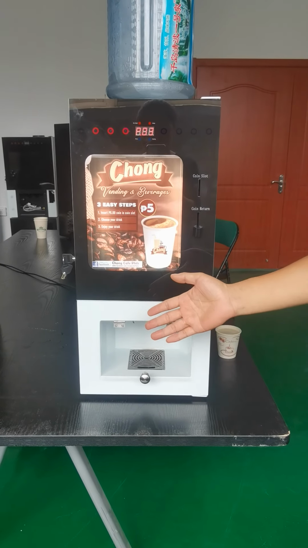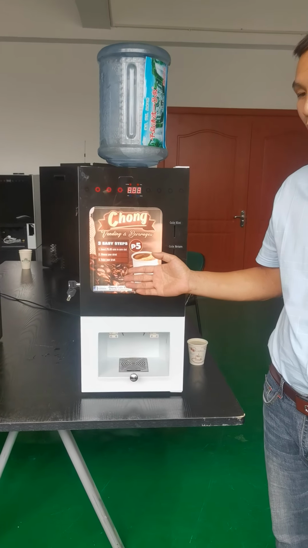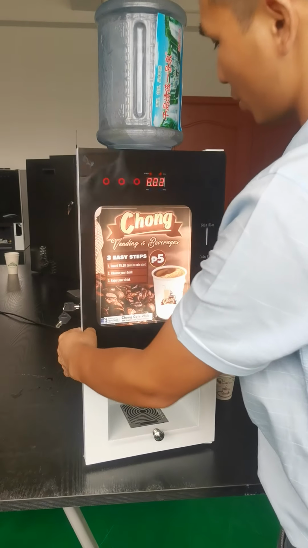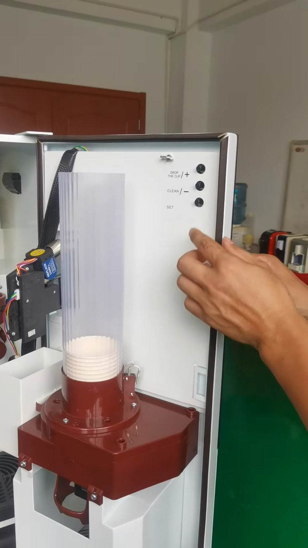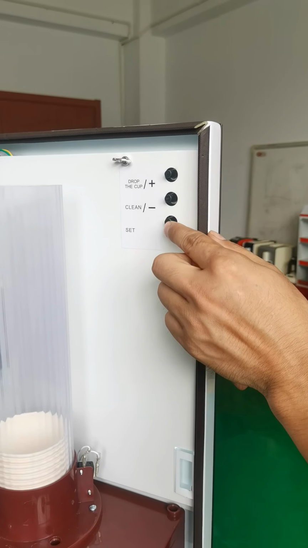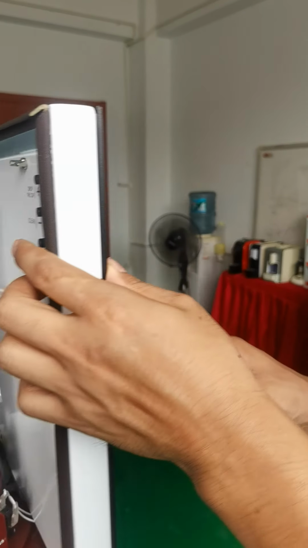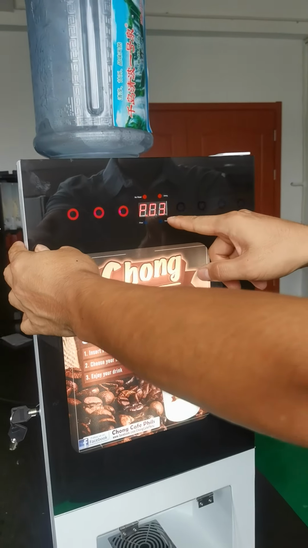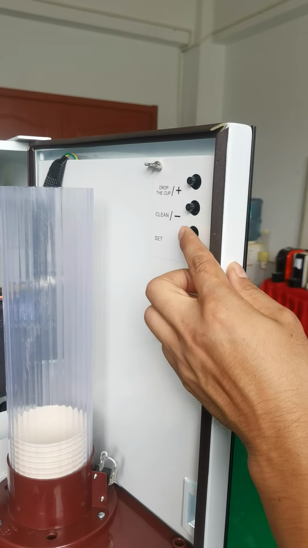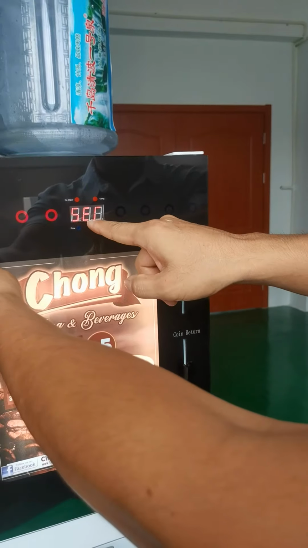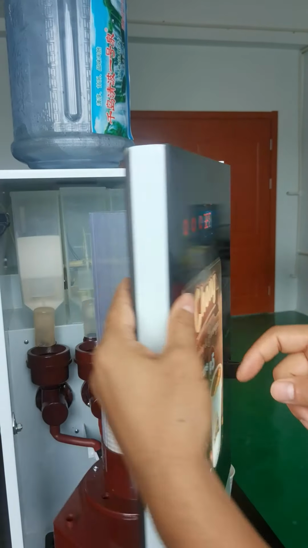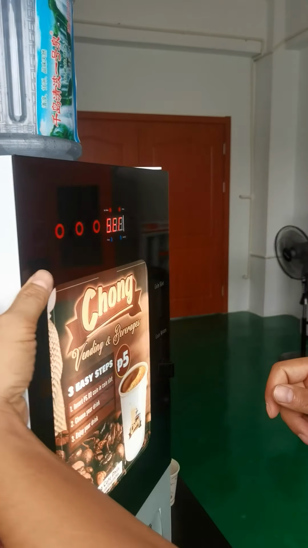Okay, let's see how to set the machine. Inside the machine, there are 3 buttons for setting: increase, decrease, and set. For example, now it shows P00 normally. Then you press the setting button 1 time, and it will show SET, setting. And then press the button again.